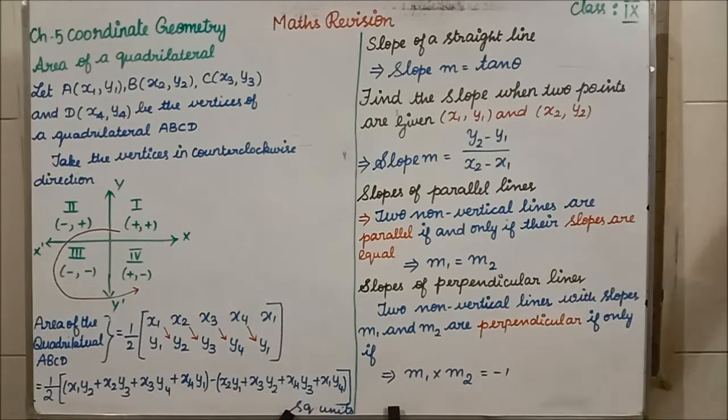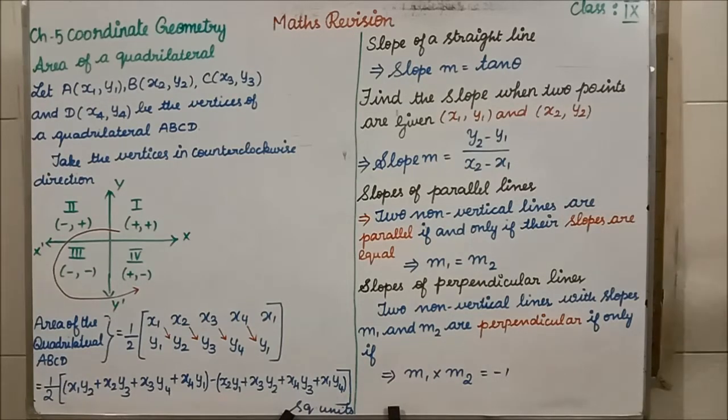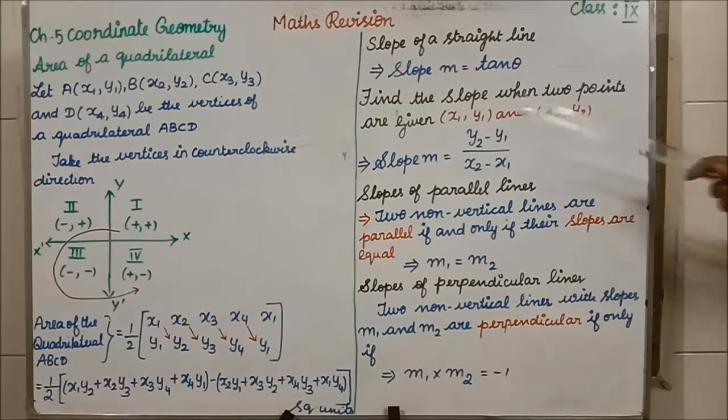Trapezium means any two sides will be parallel. Clear? The next one is slopes of parallel lines. Two non-vertical lines are parallel if and only if the slopes are equal, which is m1 is equal to m2.